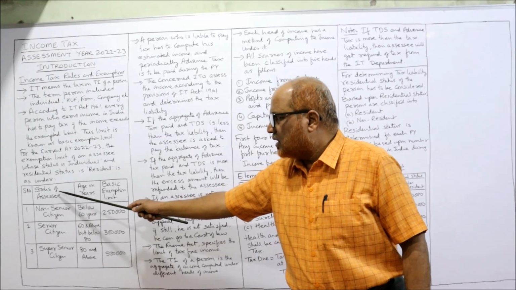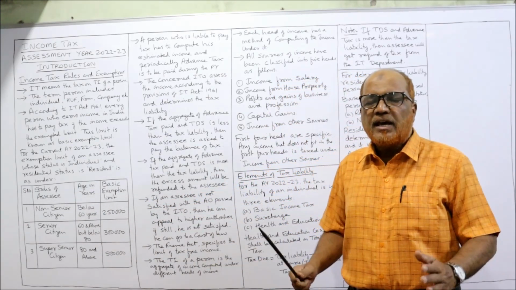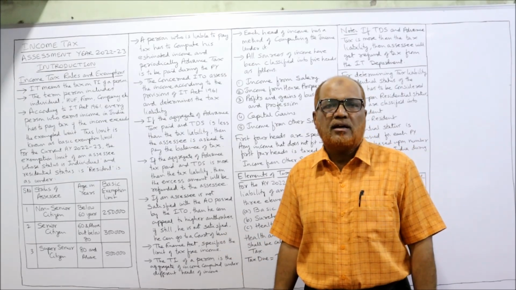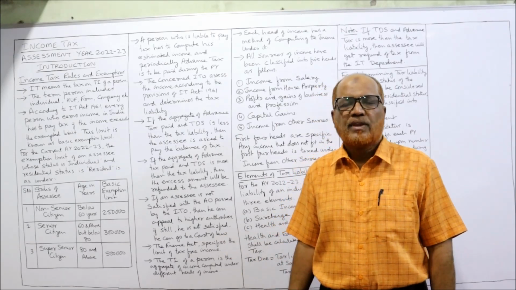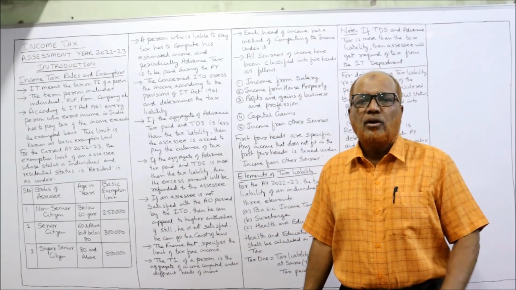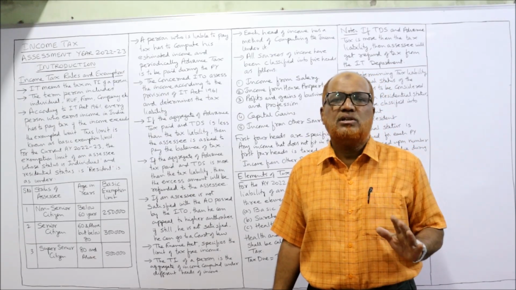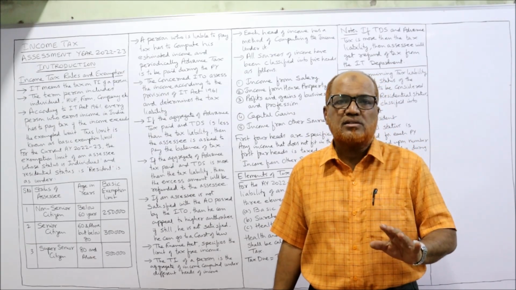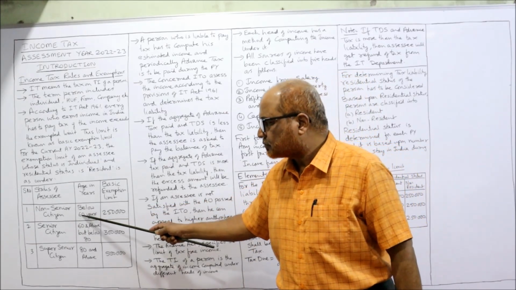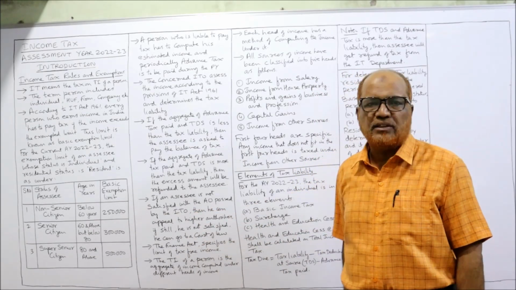Serial number, status of assessee, age in years, basic exemption. Income Tax Act has classified the assessees into 3 categories according to their age. First category is non-senior citizen. Non-senior citizen is a person whose age is below 60 years. Below 60 years, not up to 60 years, but below 60 years. And the basic exemption limit for non-senior citizen is 2,50,000.